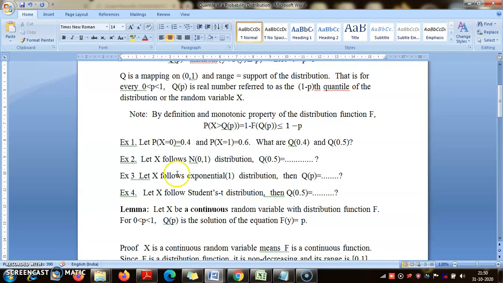I am leaving that for you. Suppose x follows a normal distribution, then what is q.5? Here I will give you a hint. Remember the normal distribution is a symmetric distribution, because the distribution of minus x is the same as that of x. So what is the probability below 0 and above 0? That you think about.